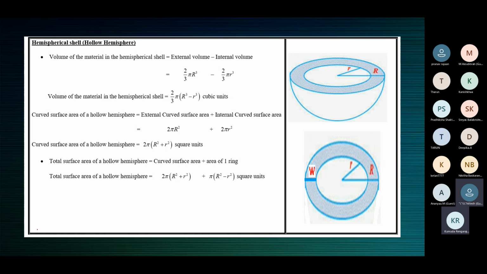How many surfaces will you have to paint if you have to paint it all over? 3 surfaces. Very good. What are the 3 surfaces? One ring, a curved surface, and an inner curved surface. Very good, Hitesh. So there are 3 surfaces to be painted.